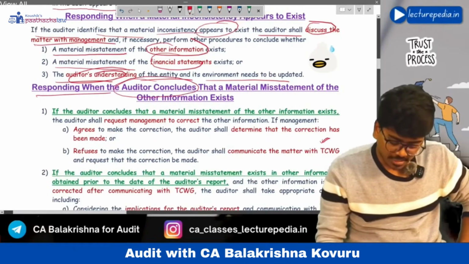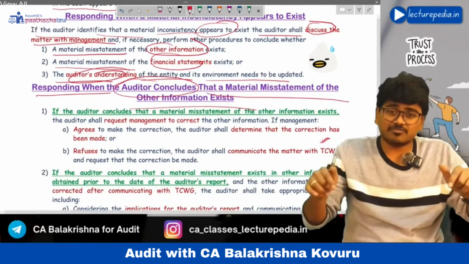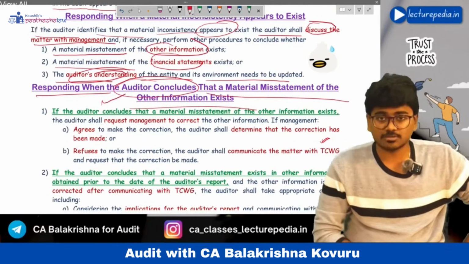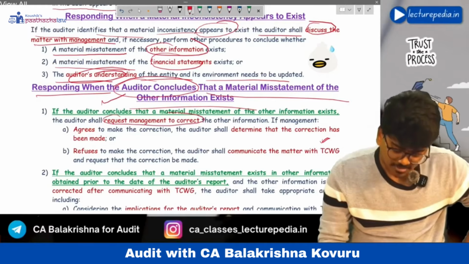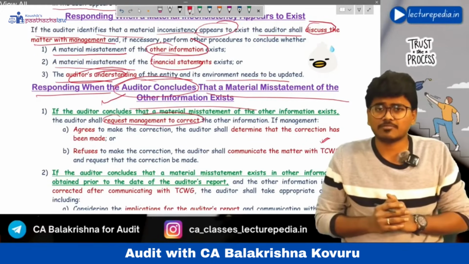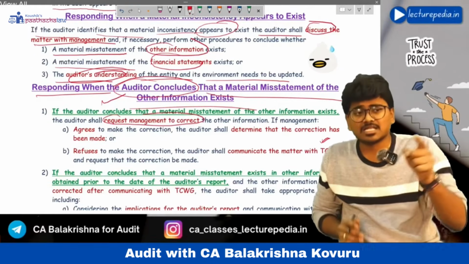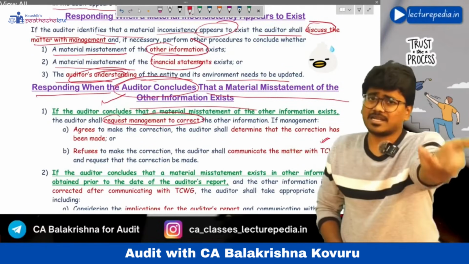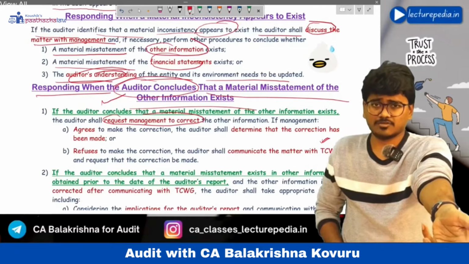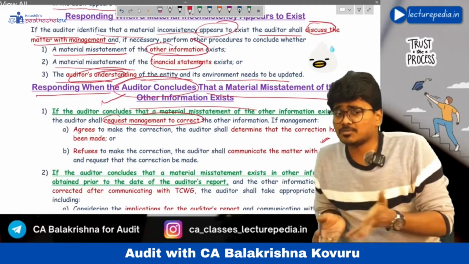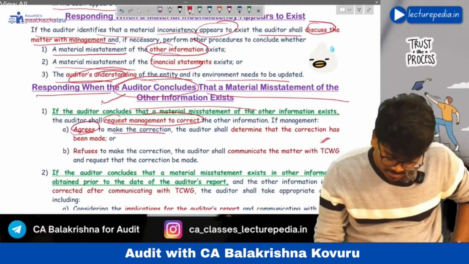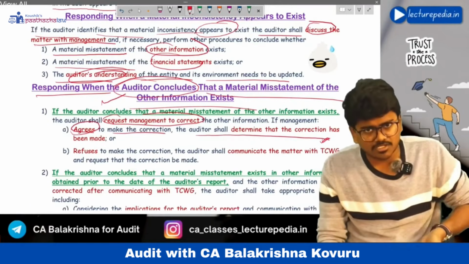Responding when the auditor concludes that a material misstatement of other information exists. In this situation, if the auditor concludes a material misstatement exists, then the auditor shall request the management to correct the other information. Okay, management, in the other information there is a misstatement, you please correct it. Now, if the management agrees to make the correction, the auditor will determine whether the correction has actually been made or not.